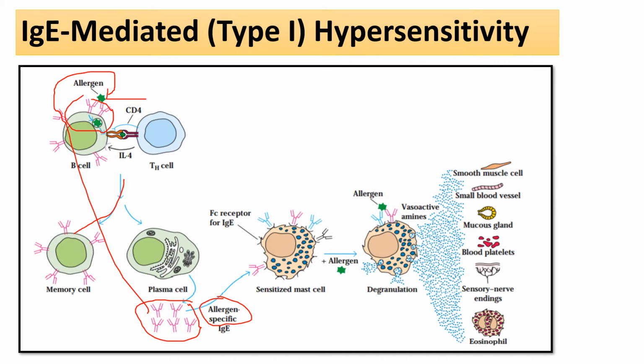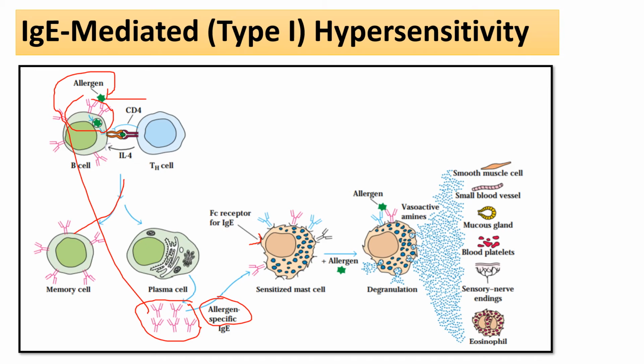These IgE antibodies bind with the Fc receptor of the mast cell. What is the Fc receptor? The Fc full form is fragment crystallizable. It is the black color. When this Fc receptor binds with this IgE antibody, after this binding, the allergen comes again, and cross linking is present between the antibodies.